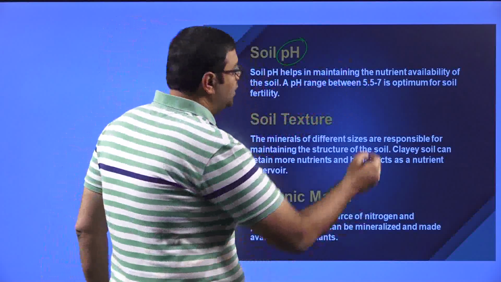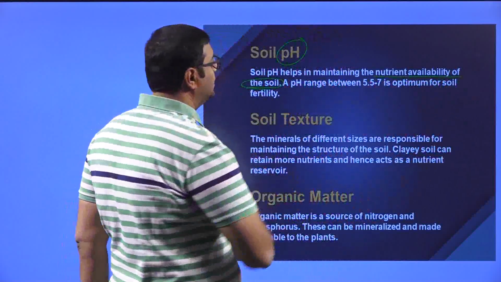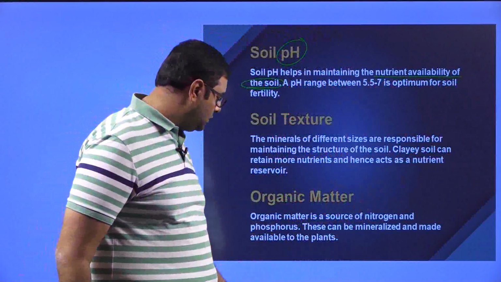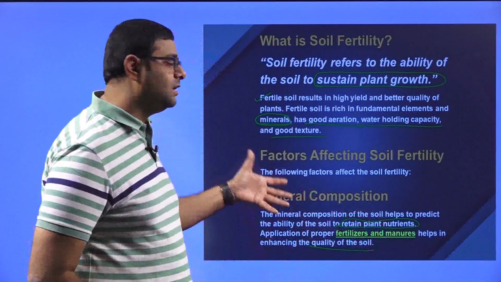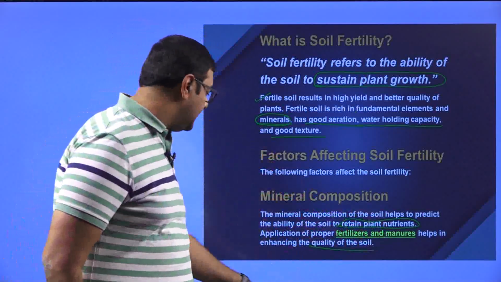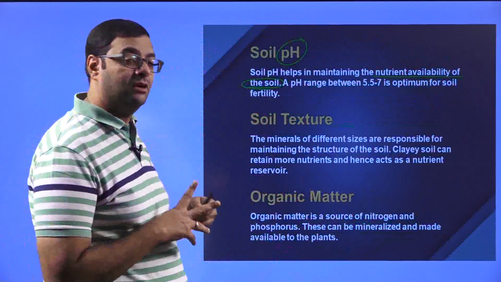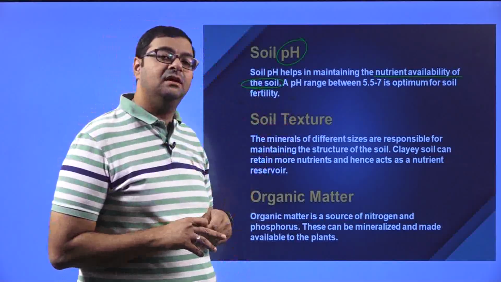This is very, very important. So when you add fertilizers and manures, the mineral composition is increasing. So when that is happening, the soil is able to maintain its proper pH because the availability of nutrients has increased in the soil.